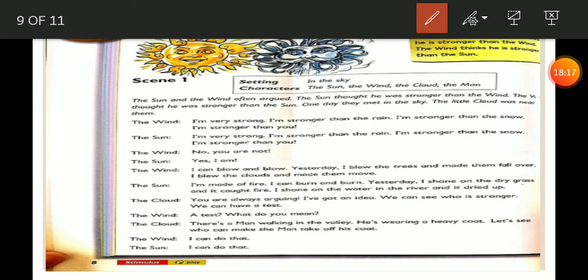Now, let's see these lines, please. The sun and the wind often argued. What is the meaning of argue? Argue is a verb, means talk angrily because you disagree. The sun thought he's stronger than the wind. The wind thought he's stronger than the sun. One day they met in the sky. The little cloud was near them.